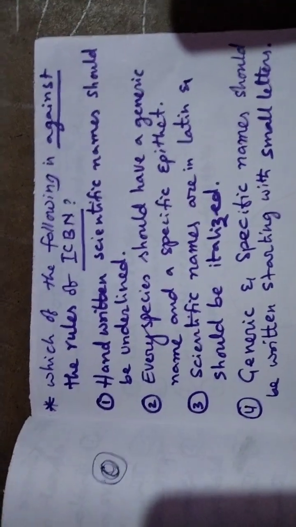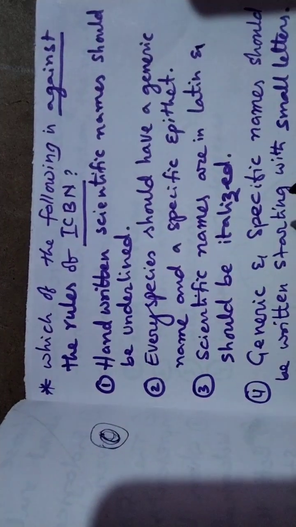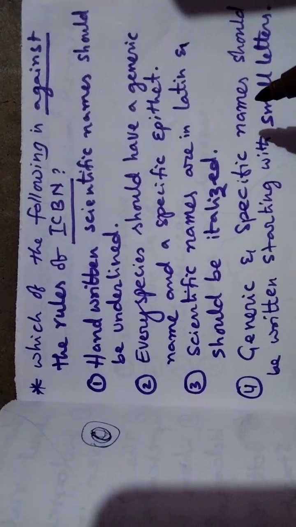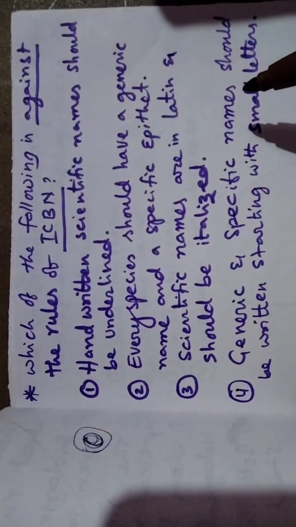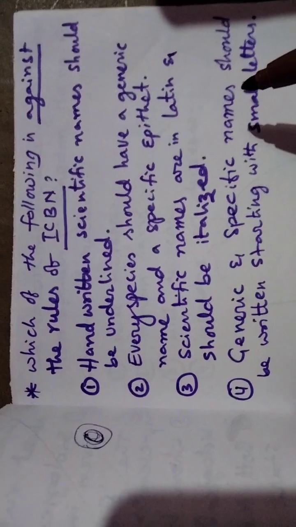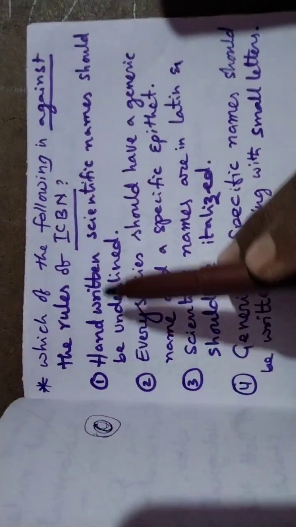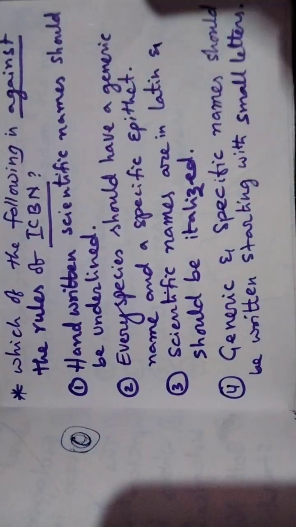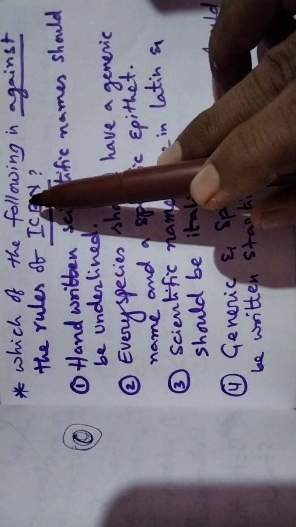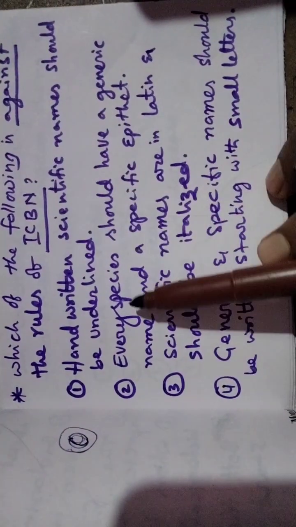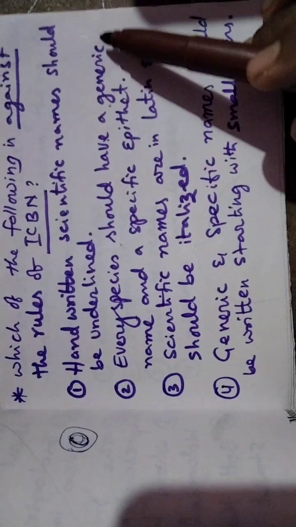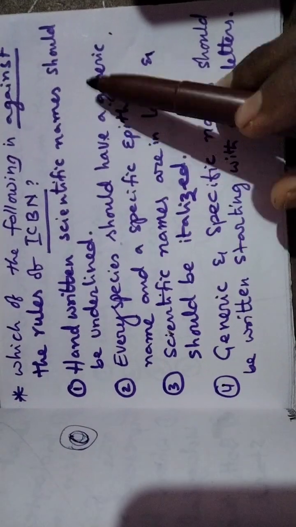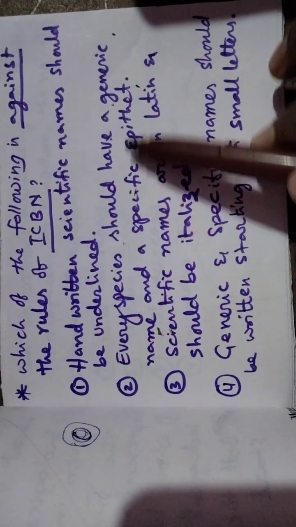Now we take another one. Which of the following is against the rules of ICBN? Let's see. Handwritten scientific names should be underlined, right? According to ICBN, they should be underlined. Every species should have a generic name and a specific epithet. Right answer. A scientific name should have a generic name and a specific epithet.